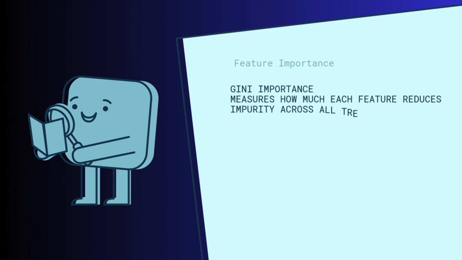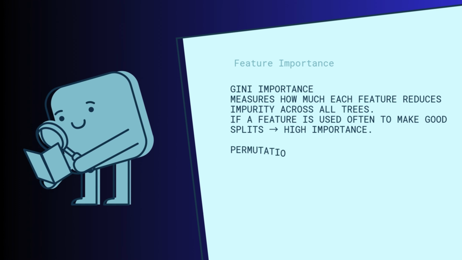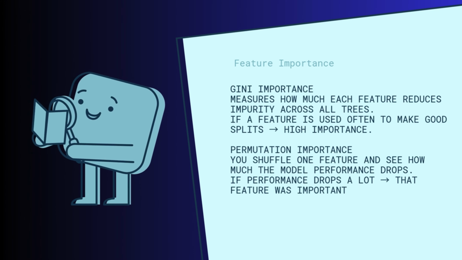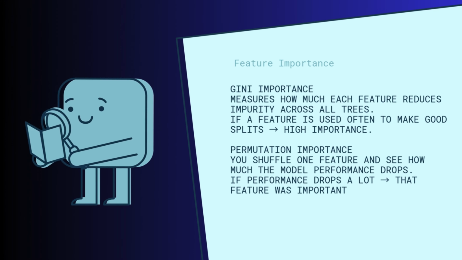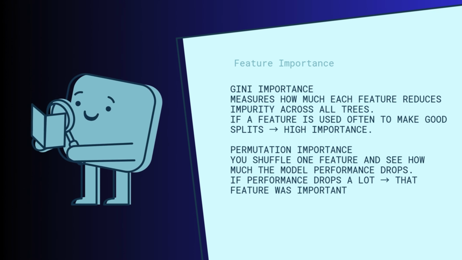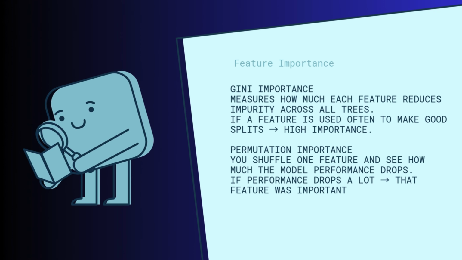Random forest can tell you which features matter the most in two ways. Gini importance, which measures how much each feature reduces impurity across all trees. If a feature is used often to make good splits, it has high importance. And permutation importance. You shuffle one feature and see how much the model performance drops. If the performance drops a lot, that means that the feature was important.